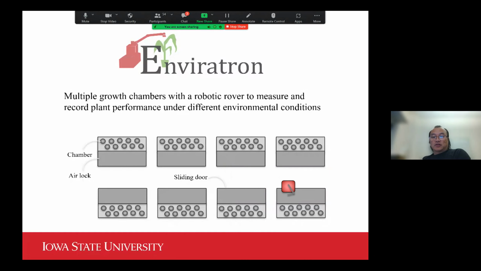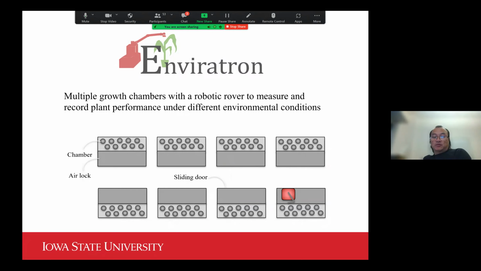The mobile agent is the carrier that brings the sensors into different growth chambers and interfaces with the plants in a very sensible, intelligent way, so it won't have collisions.